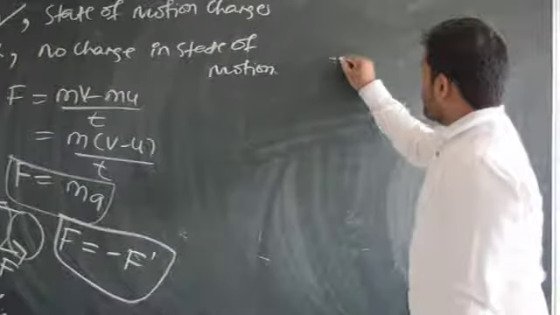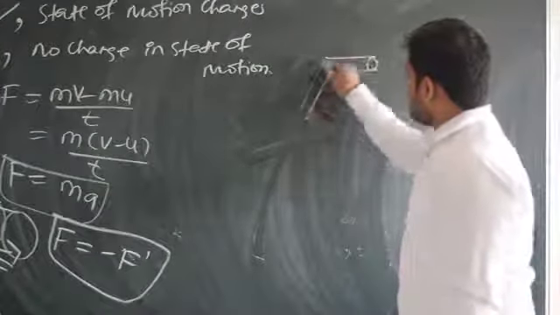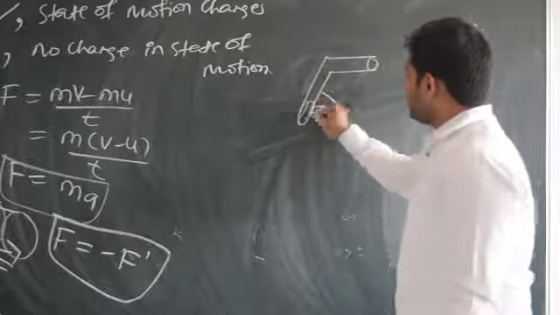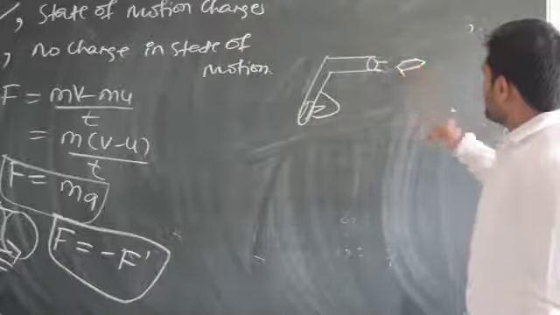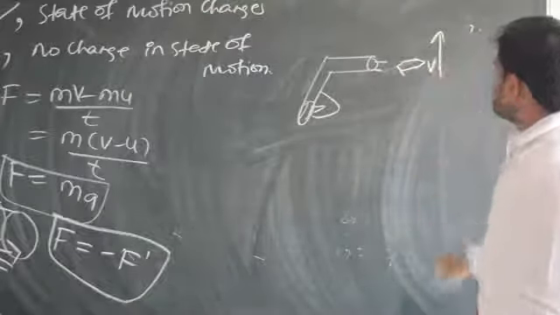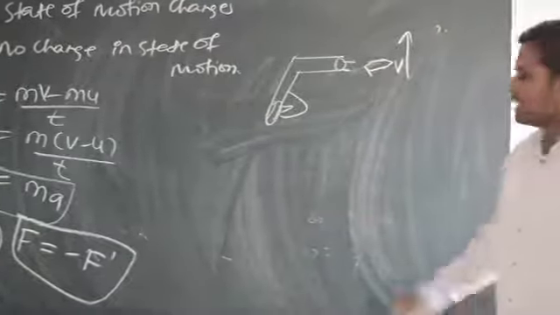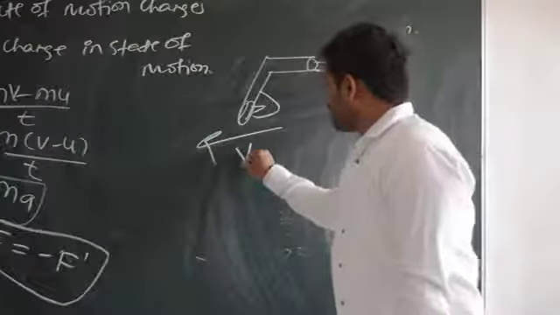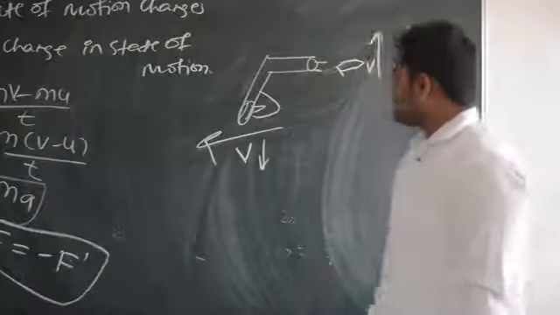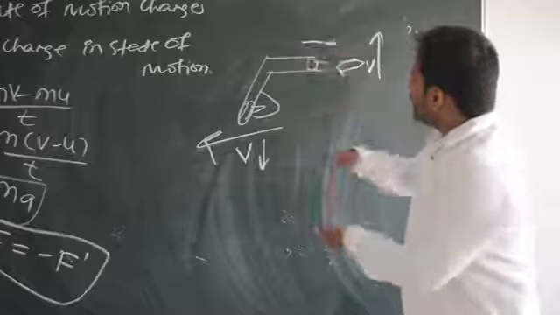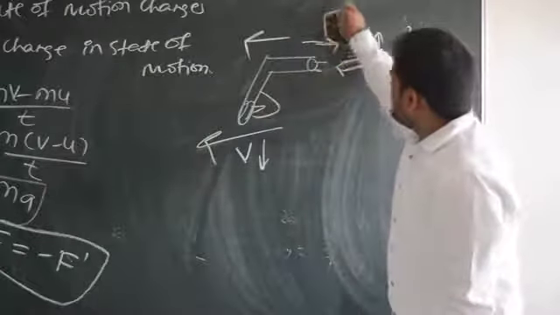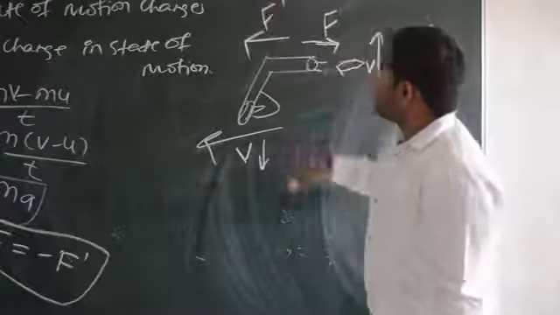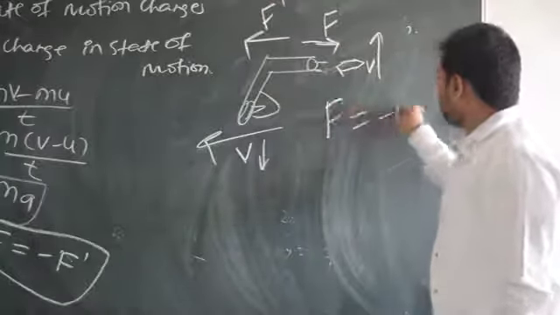Yesterday I told you, for example, there is some gun here. I have got a gun here. Whenever the bullet is fired here, a bullet comes out. This bullet will be moving with very high velocity. The velocity of the bullet will be very high, but the velocity of the recoiling back of the gun will be less. Why is it like that? Because it is applying some force like this, and opposite force is also being applied. So if it is F, it is going to be F dash. So F should be equal to minus F dash.